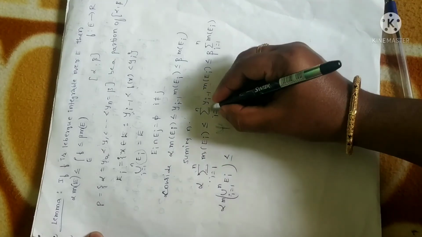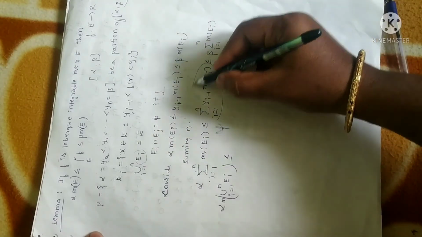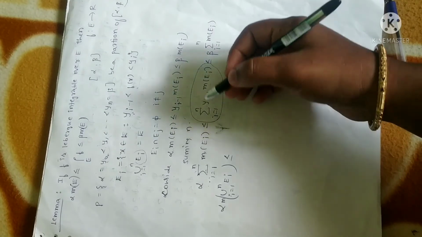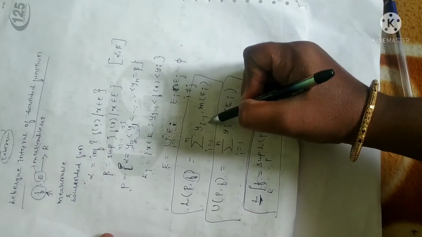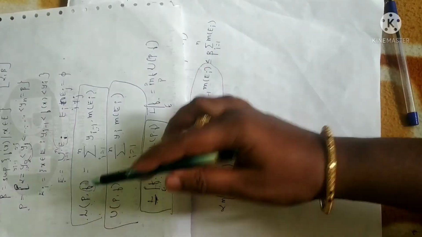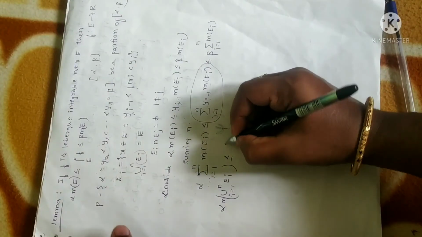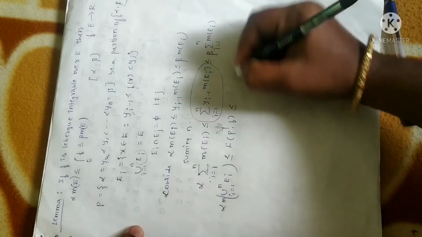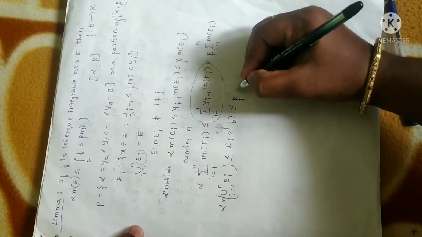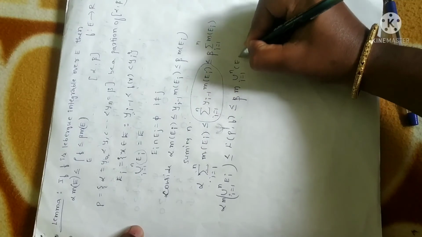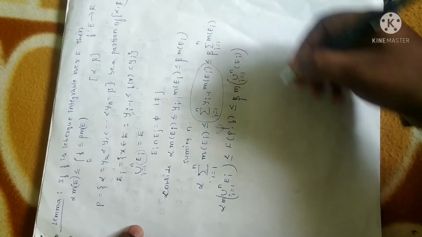Similarly, which is less than or equal to, now as per the definition I have just explained, the lower bound of a partition. See here, yi minus 1 will be with respect to the lower bound of a partition P with respect to f. So that is what I have here. Same thing, so I can write this as the lower bound of a partition P with respect to f, which is less than or equal to beta into, now I am going to take measure outside, so summation will become union, i is equal to 1 to n Ei. So let me take this as one term.